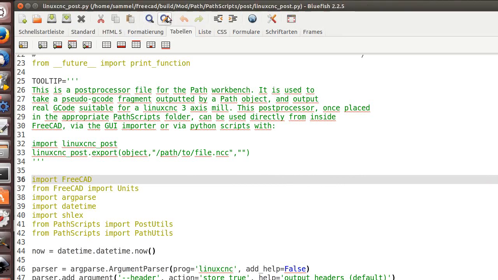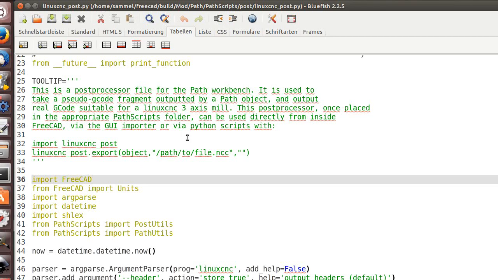I have a build here. You may have only the Mod folder, which is the module. It's inside Path, Scripts, and Post. And there are the post-processors, the main units. It's just a Python file.